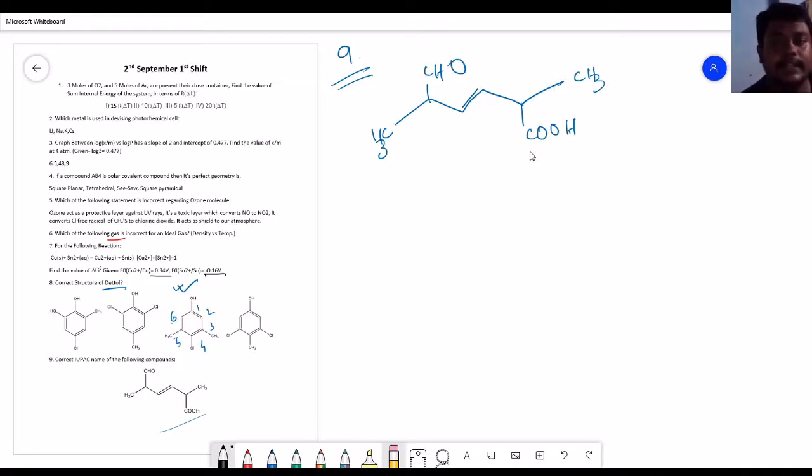Where will we start the numbering? You could start the numbering from many places, anyone can, but which is the correct one is very important. So the correct one is starting from that part, that is 1 2 3 4 5 6. This is the correct one to draw the molecule, because if you start from that point, that is represented as 1 2 3 4 5 6. That is a point by which you can explain the numbering.